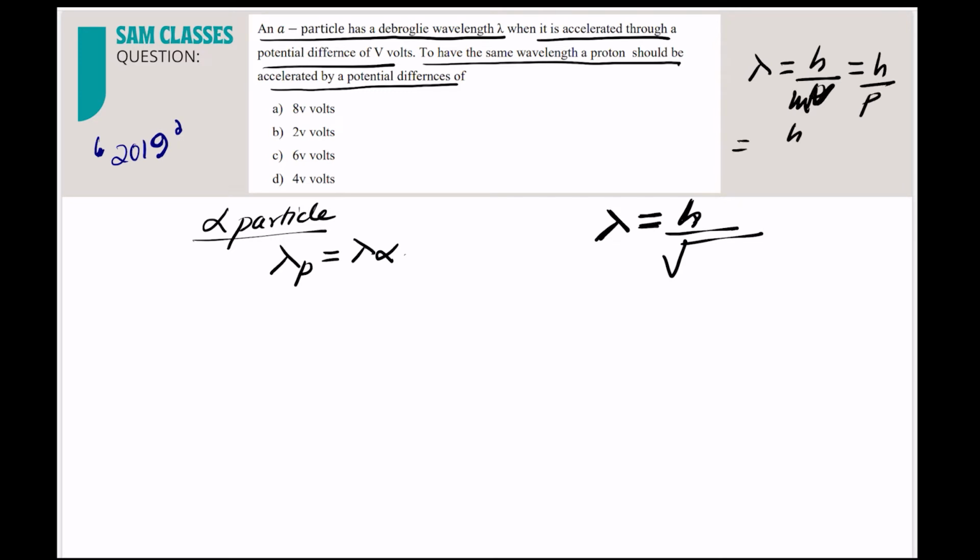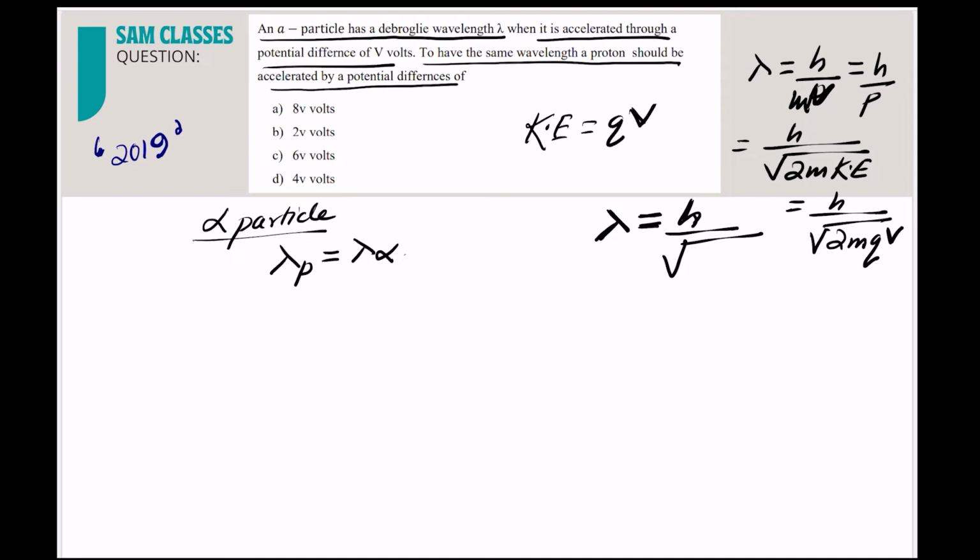And we know momentum we can write in terms of kinetic energy, so root of 2m into kinetic energy. And kinetic energy can also be written in terms of electron volt, so 2m into charge into voltage. Because if you take a charged particle and accelerate it with a voltage V, the amount of kinetic energy that you will get will be the same as QV. So kinetic energy is equal to QV here, students. Very important.